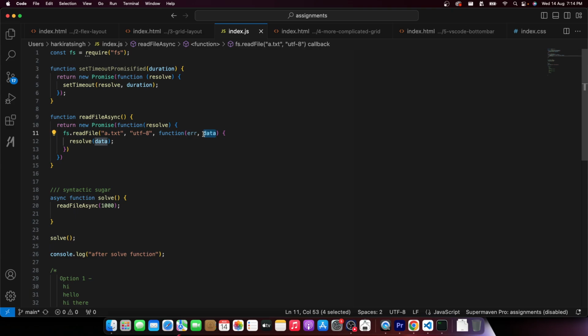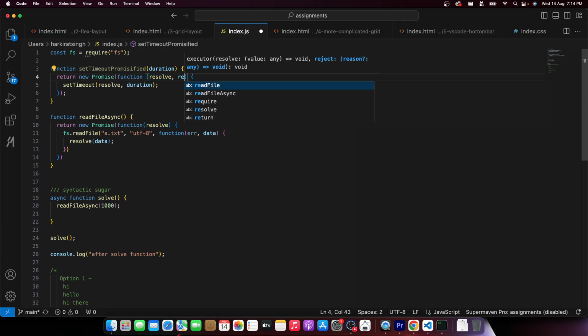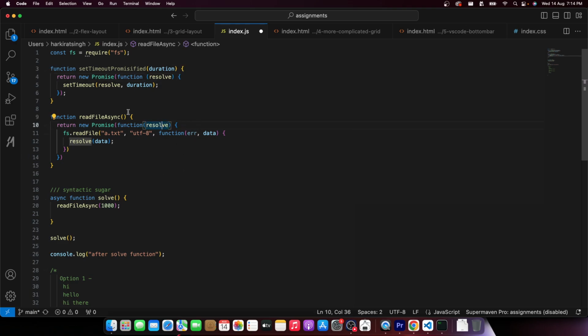So usually, any function that is returning a promise can either resolve, which means everything went fine, or can reject. Reject means okay, things did not go fine. For example, in fs.read file, or our read file async function, if you understand this syntax, we are totally ignoring the callback here.